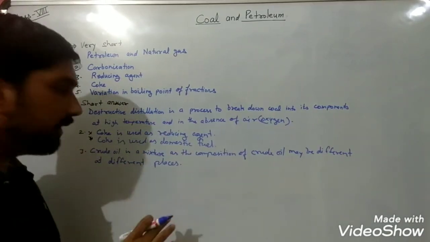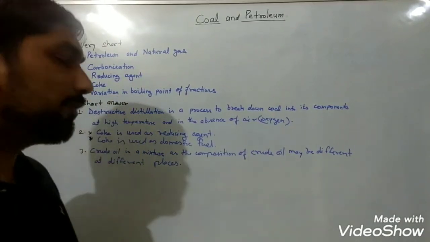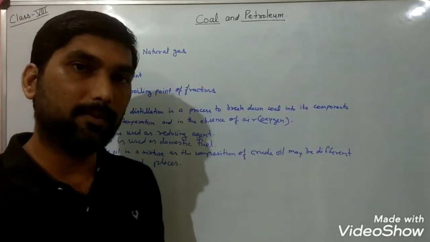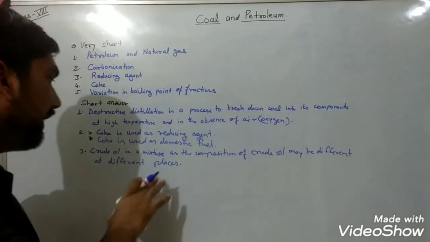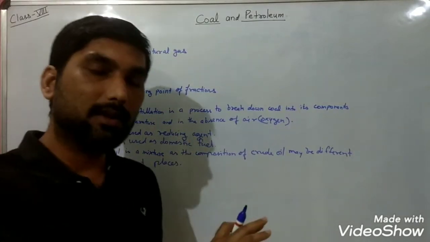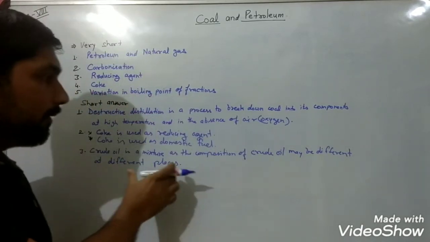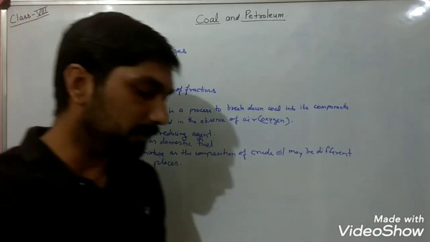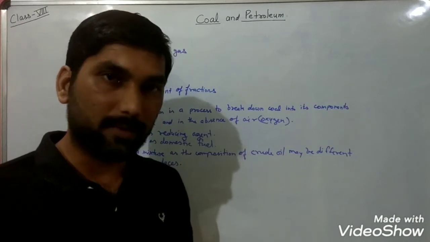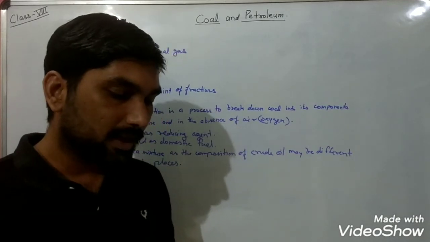So whatever components are present in the crude oil, on the basis of that we can say that crude oil is a mixture, because the components may vary on the basis of the places from where we obtain petroleum.